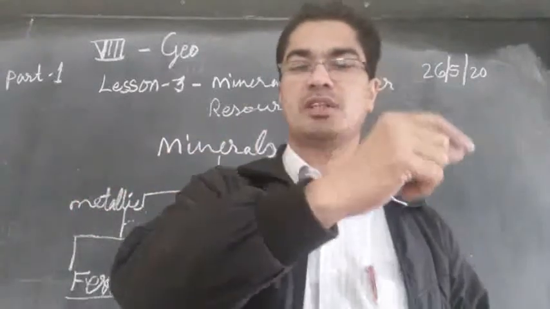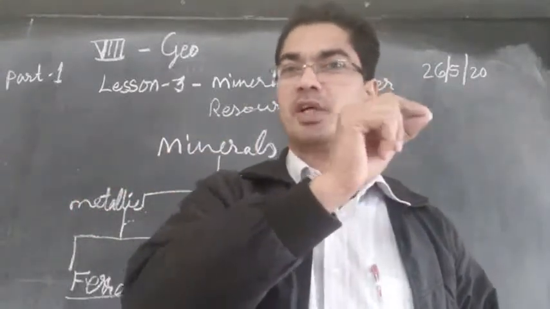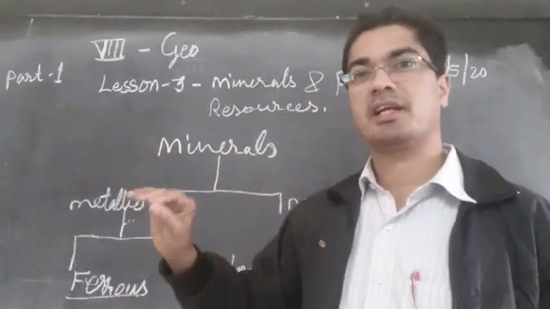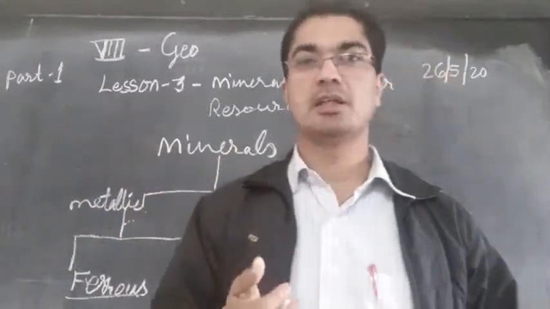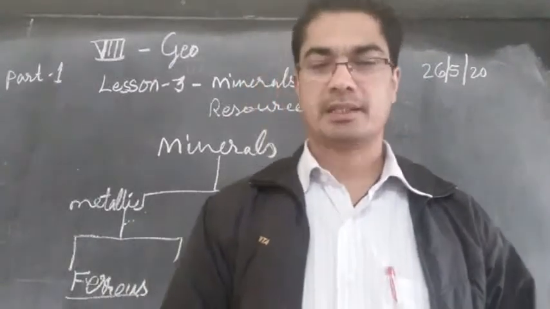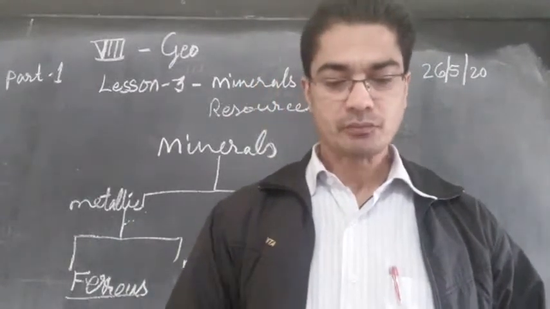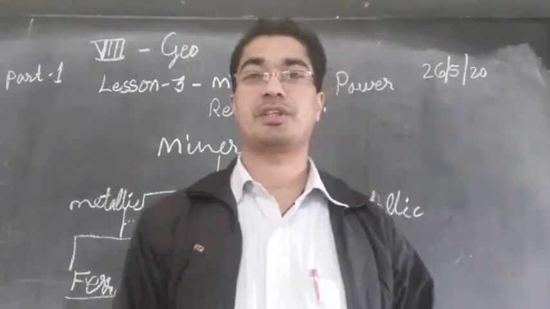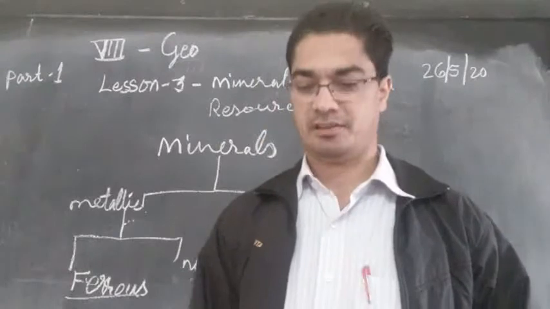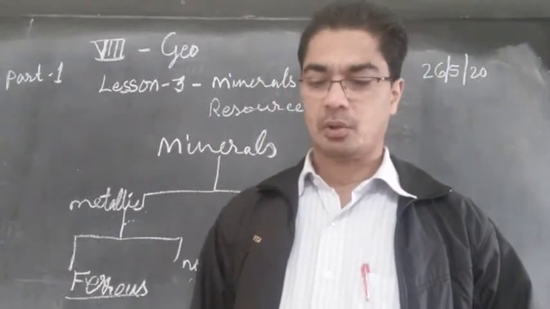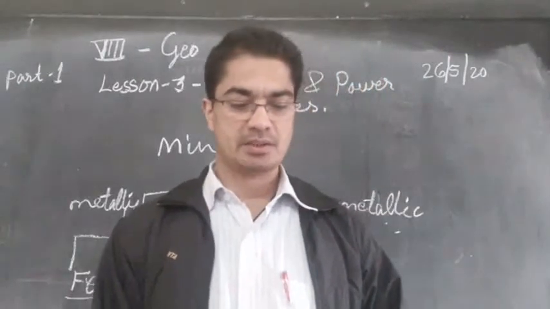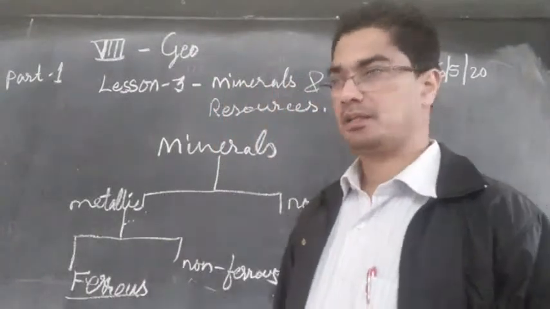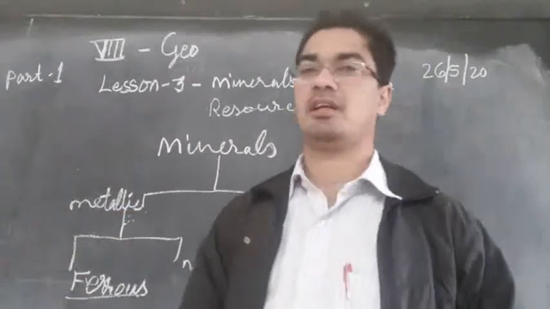If you connect one side of the iron to an electric wire and touch the other side, you will get shock because it is passing the electricity. So metals are a good conductor of electricity and heat. Then they also have got a luster or shine. The metals can shine. And iron ore, bauxite, manganese ore are some examples. So some of the minerals, metallic minerals.